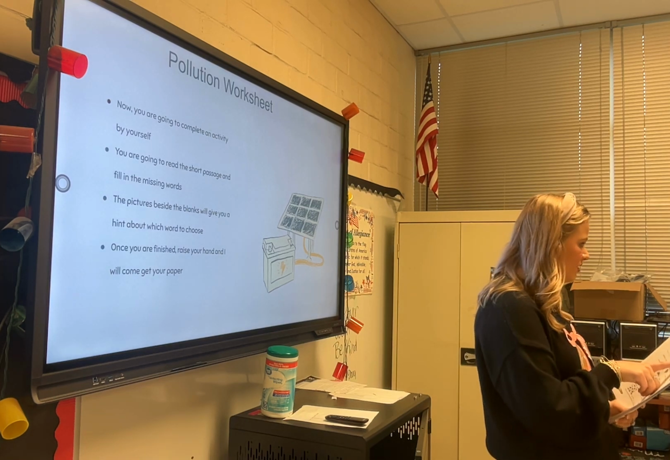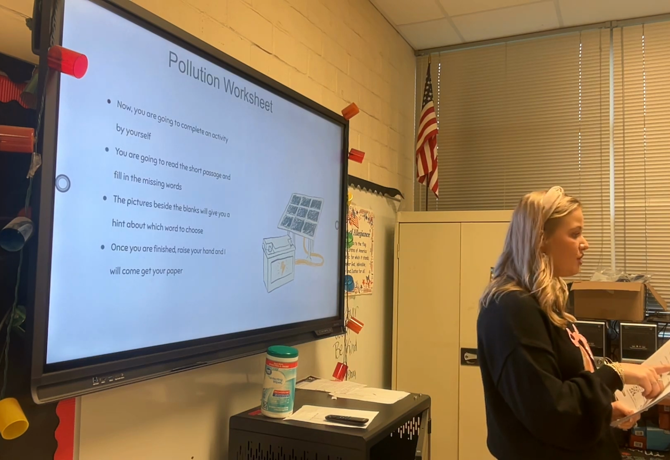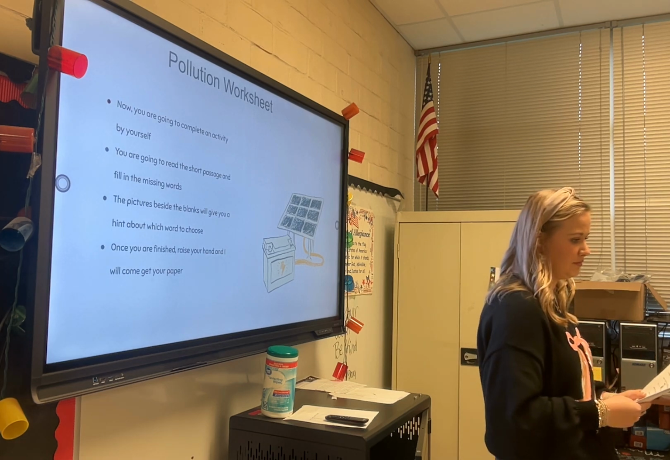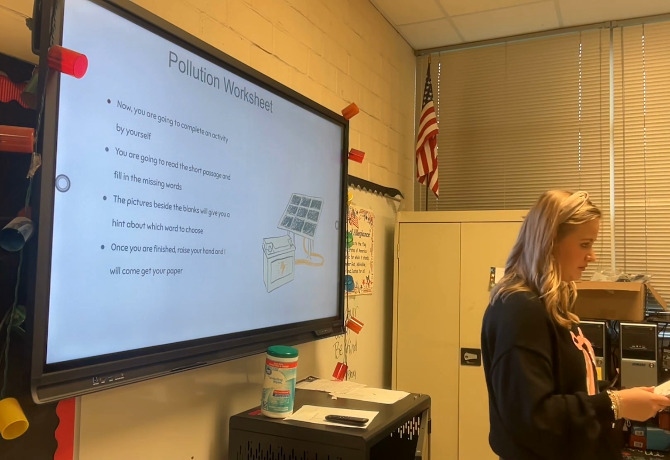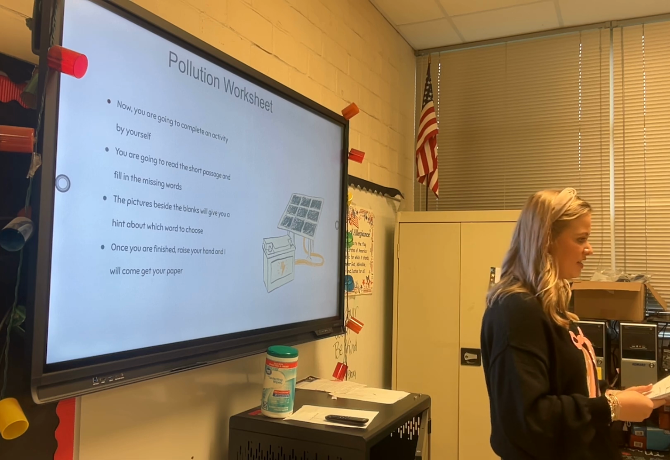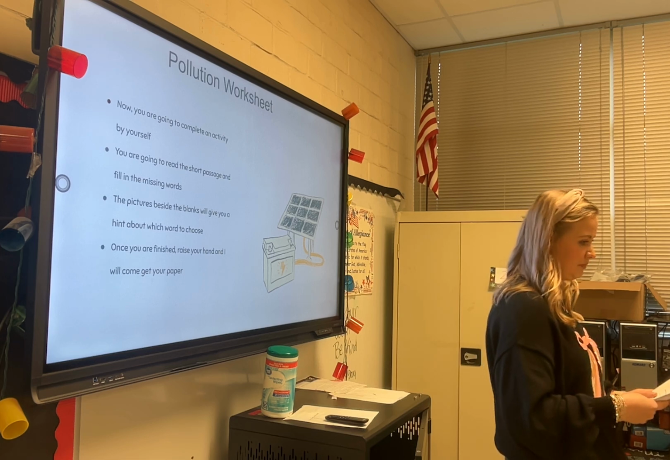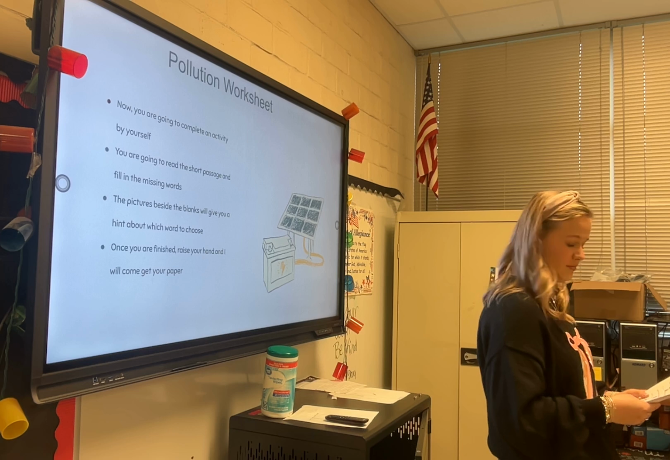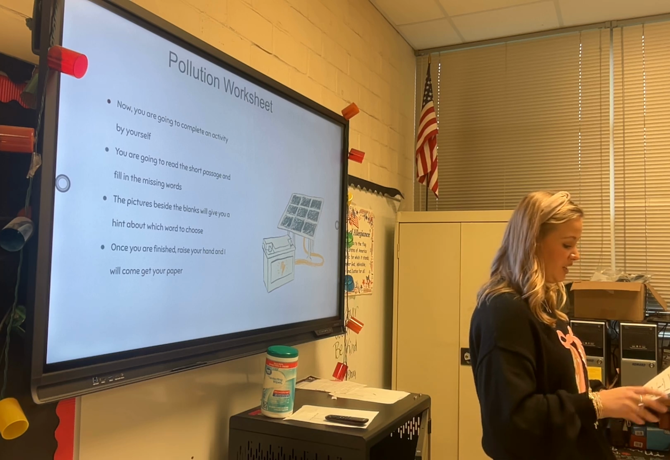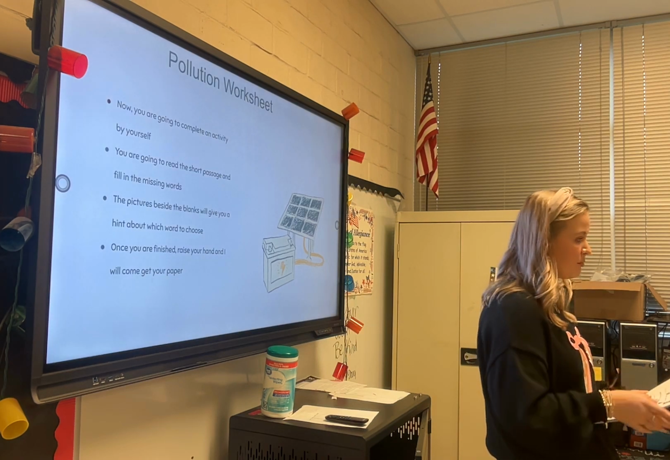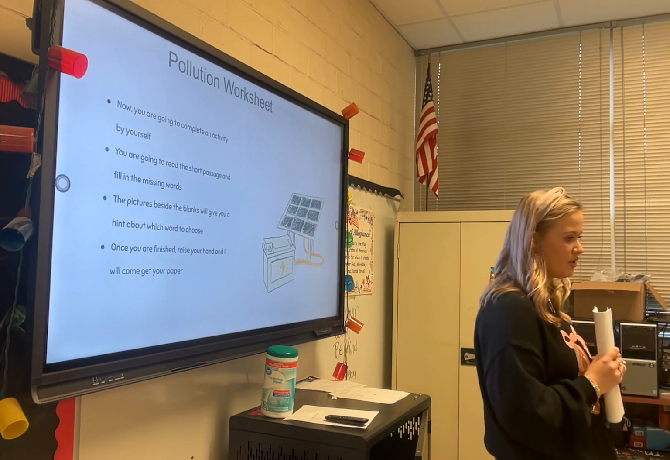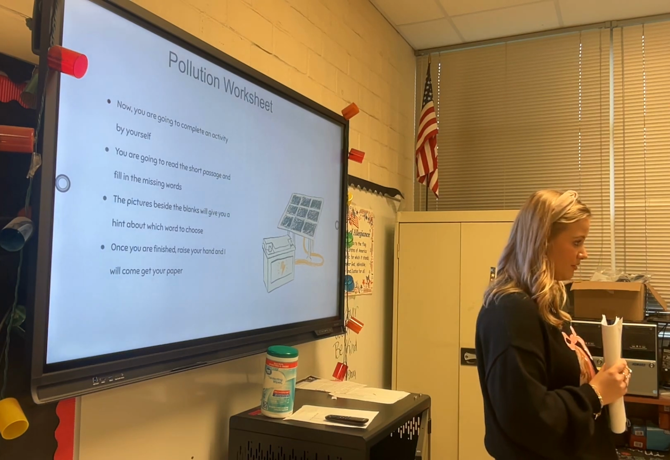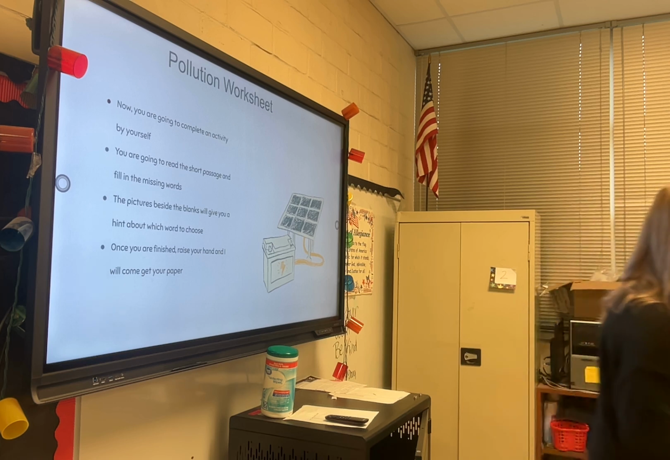The environment. You can put earth, or you can put land, or environment. You can put world. Just put land, L-A-N-D. I put environment. That's fine. You're going to read the next sentences and look at the picture beside the blank to figure out what word you should put in the blank. You're going to do the rest of them by yourself.